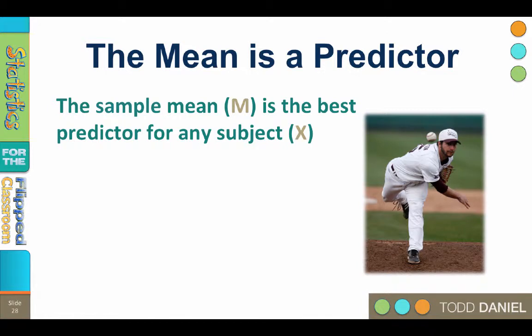And this prediction also works from the sample to individuals in that sample. The sample mean, m, is the best predictor for any particular subject, x, in that sample. You know that the average height for your team is 5'10".